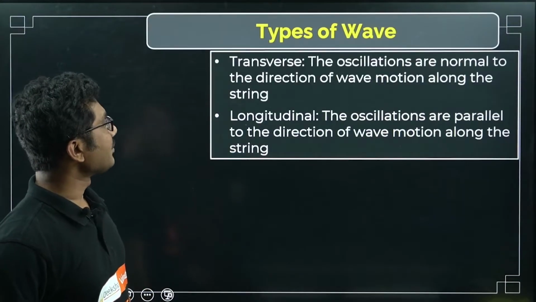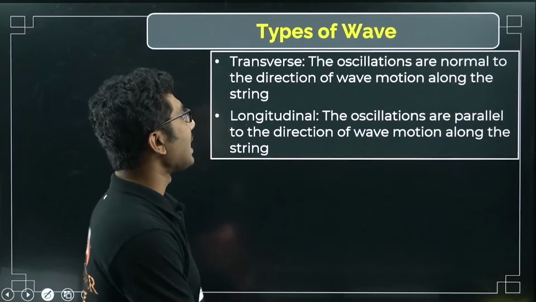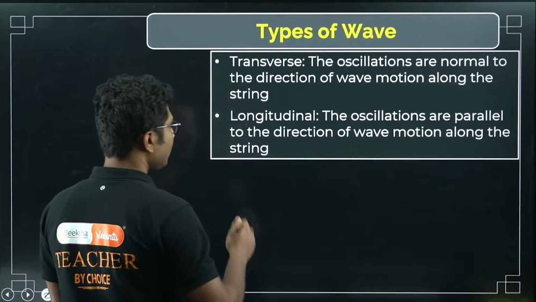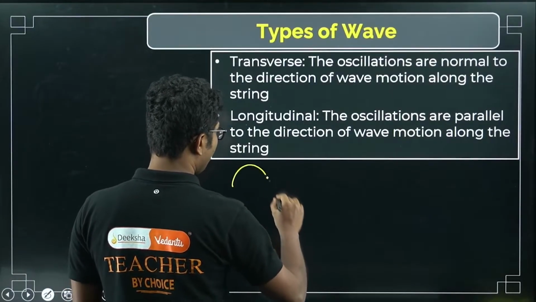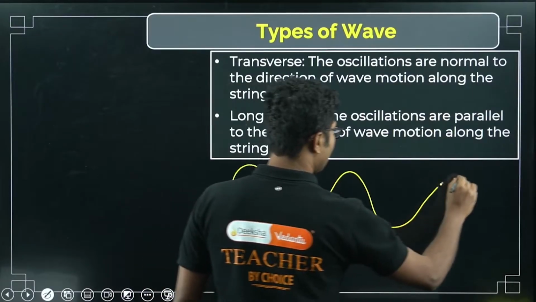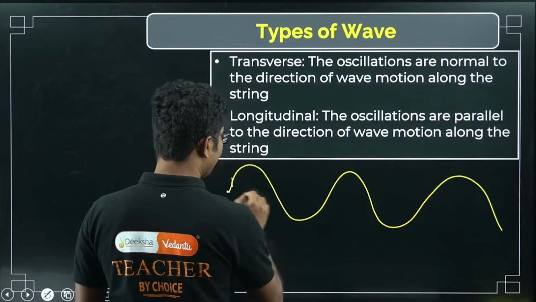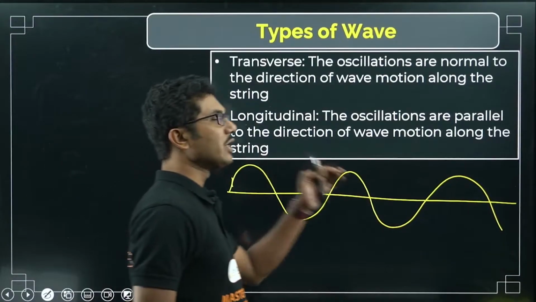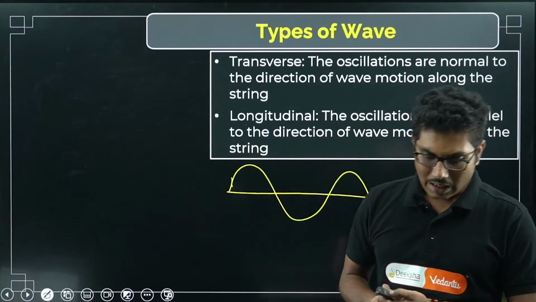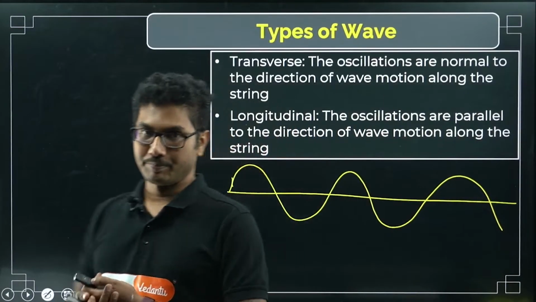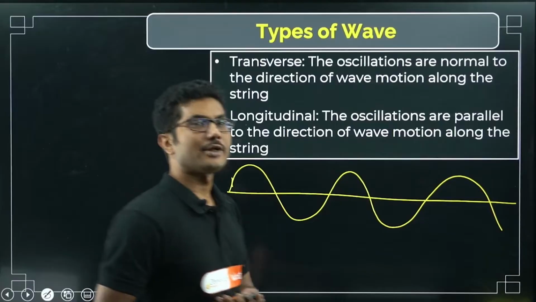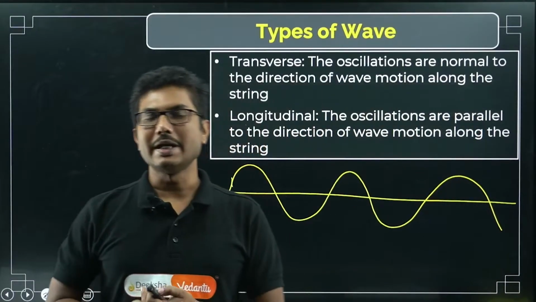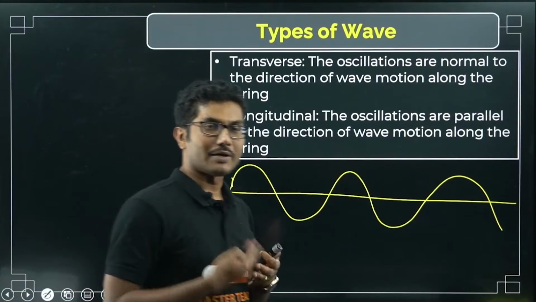So first of all, there are two types of waves. Transverse wave: the oscillations are normal to the direction of wave motion along the string. We know that waves are basically transfer of energy from one point to another point without actual displacement of the medium. If energy is getting transferred from one point to another, then we call it a wave.